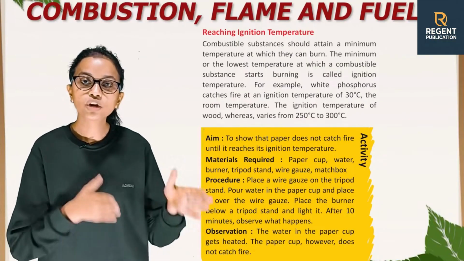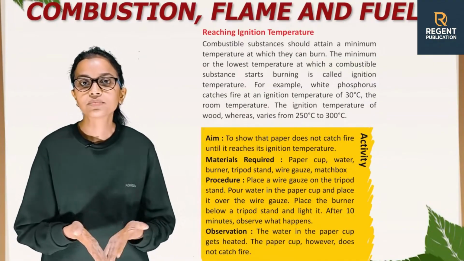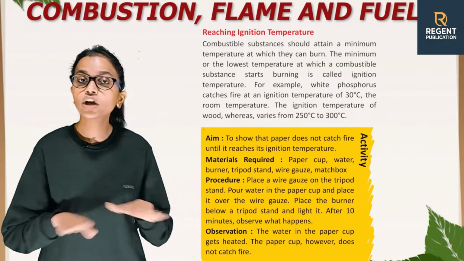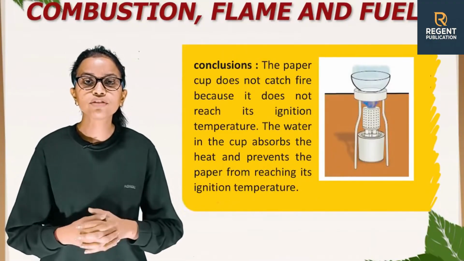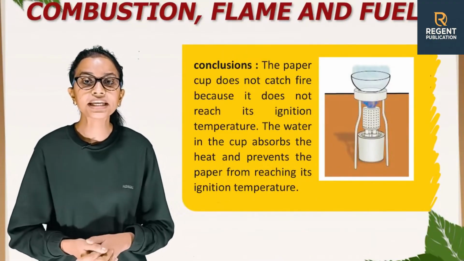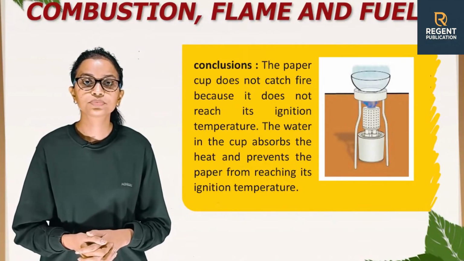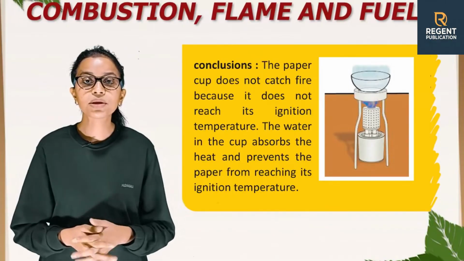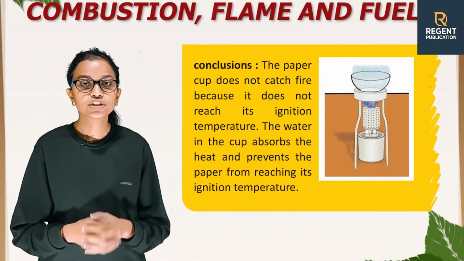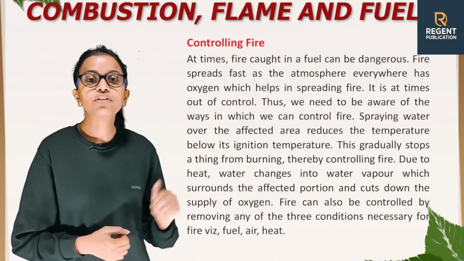Observation: the water in the paper cup gets heated. The paper cup, however, does not catch fire. Conclusion: the paper does not catch fire because it does not reach its ignition temperature. The water in the cup absorbs the heat and prevents the paper from reaching its ignition temperature, controlling fire.